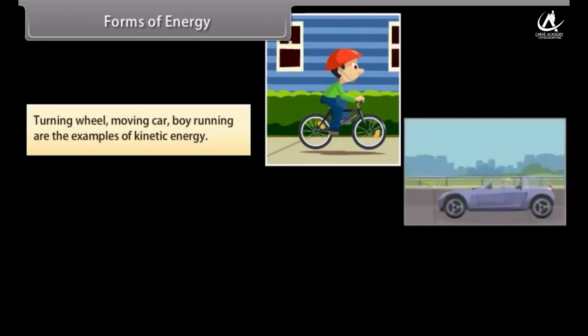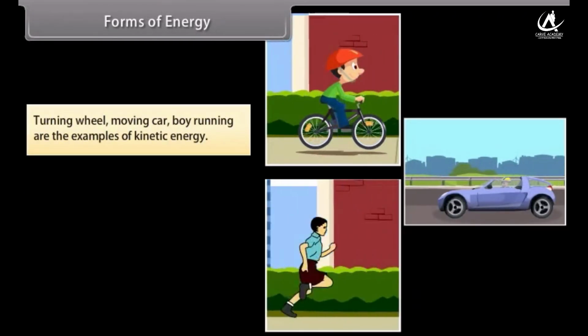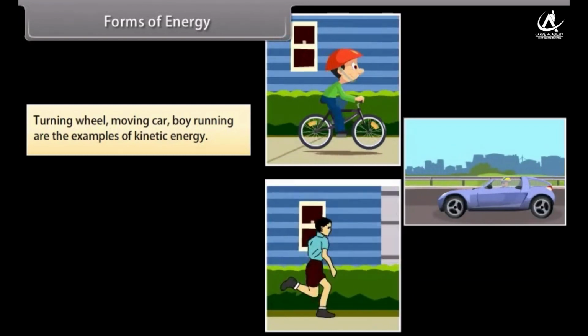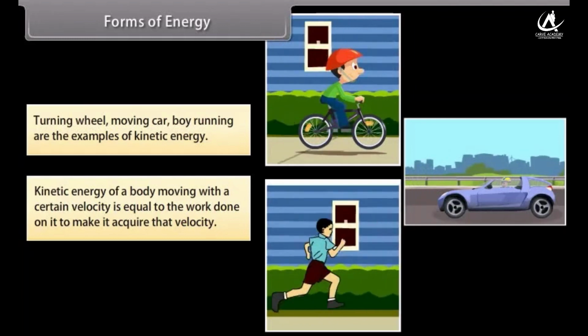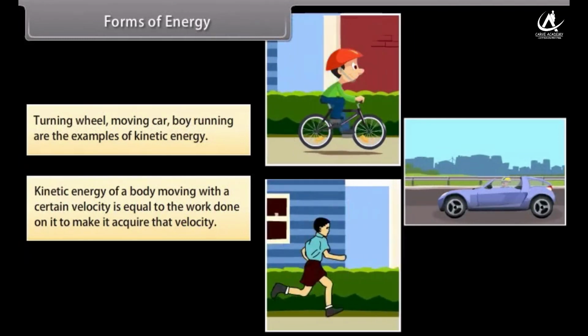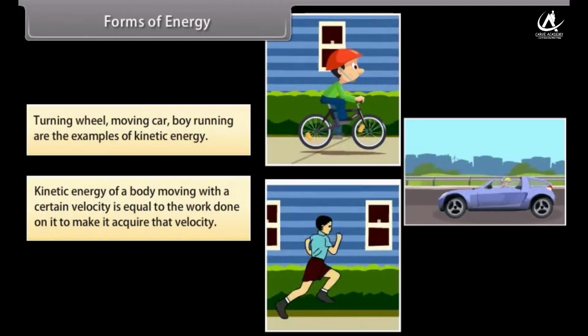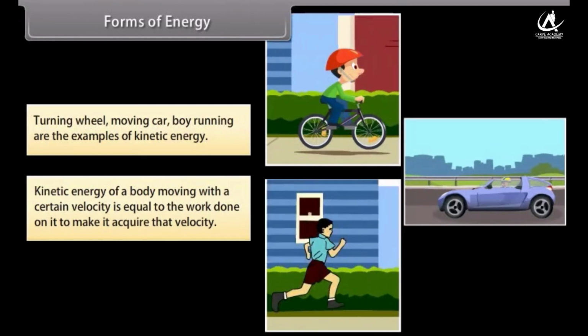Turning wheel, moving car, boy running are the examples of kinetic energy. So we say that the kinetic energy of a body moving with a certain velocity is equal to the work done on it to make it acquire that velocity.